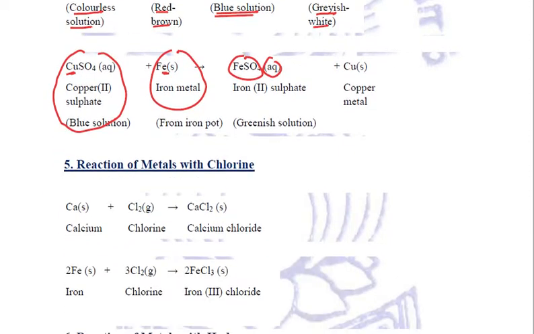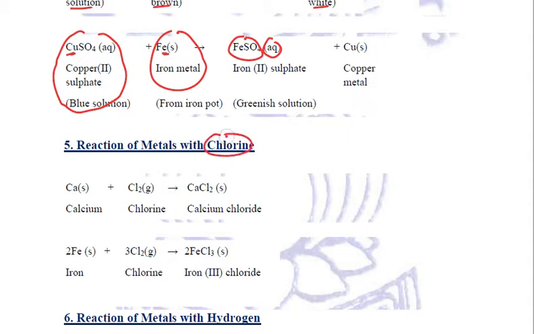Next property is reaction of metals with chlorine. Now chlorine is a non-metal which gains electrons, and metals will lose electrons. So whenever metals react with chlorine, these metals will donate electrons and become positively charged. They will become ions, right? And chlorine after gaining an electron will become negatively charged, and the type of chlorides formed will be ionic chlorides or electrovalent chlorides.